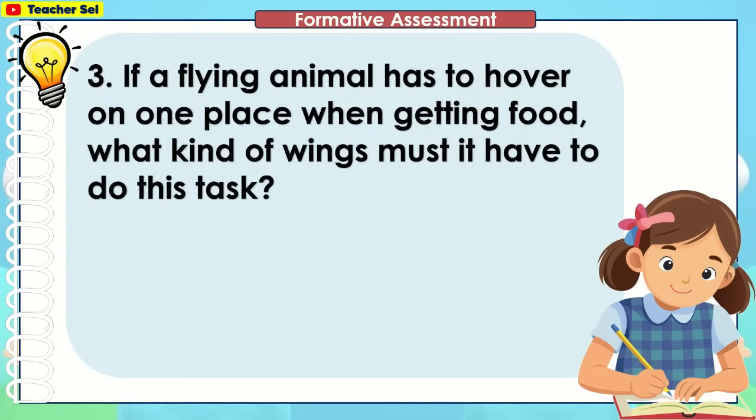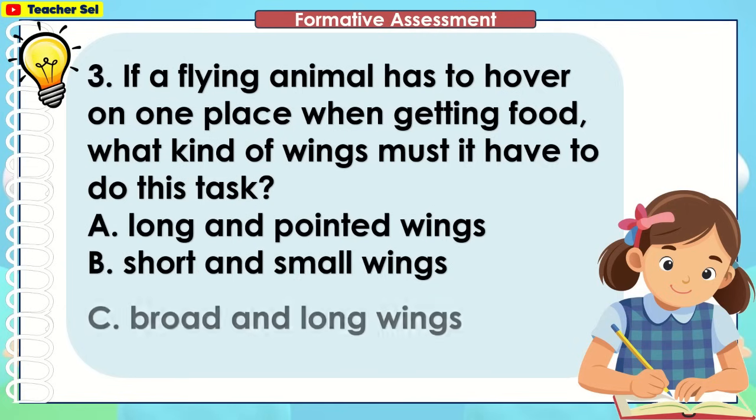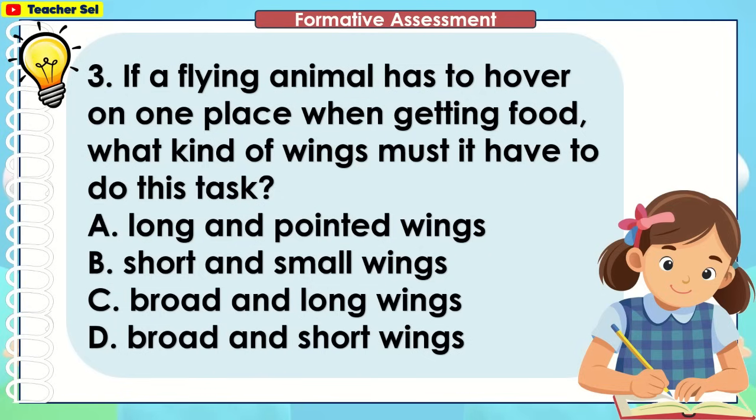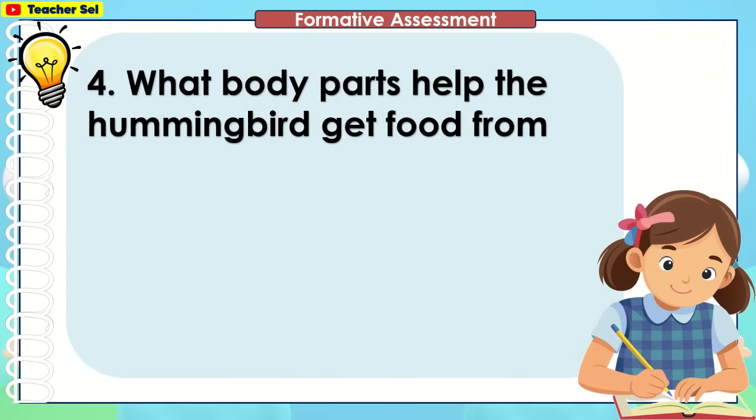If a flying animal has to hover on one place when getting food, what kind of wings must it have to do this task? You're right. The correct answer is B, short and small wings. What body parts help the hummingbird get food from the flowers?